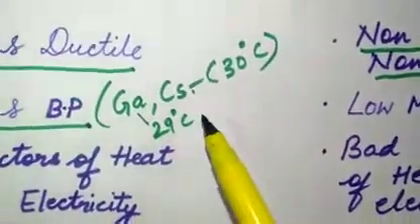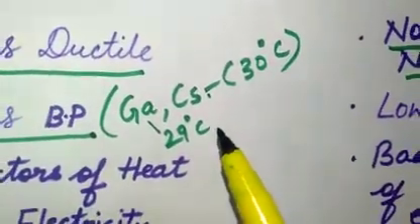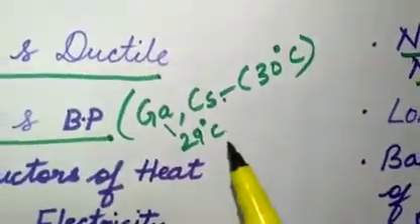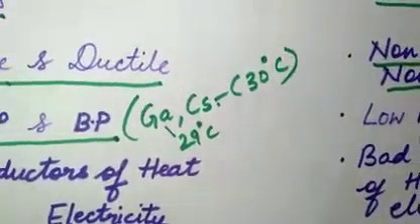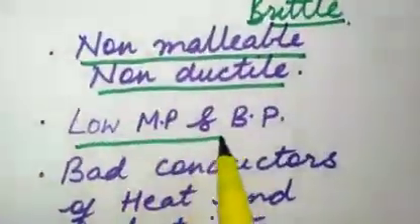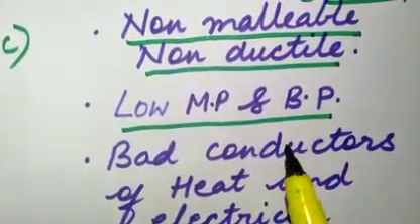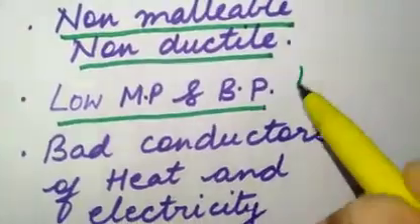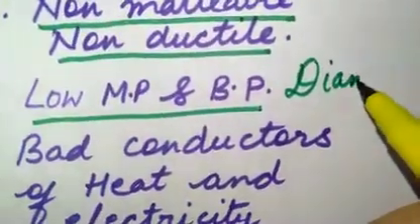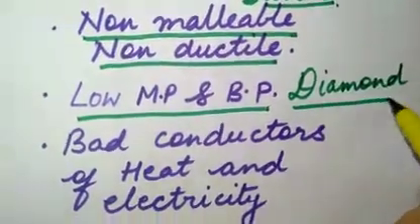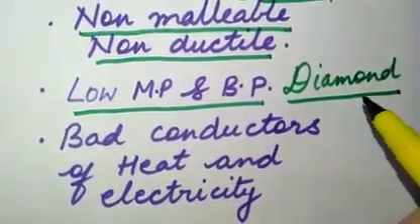Naturally lithium, sodium, potassium, they are also soft metals. They are also examples where they have low melting and boiling points. Non-metals have low melting and boiling points, but here the exception is diamond. Diamond is the hardest substance known, and diamond has high melting and boiling points.